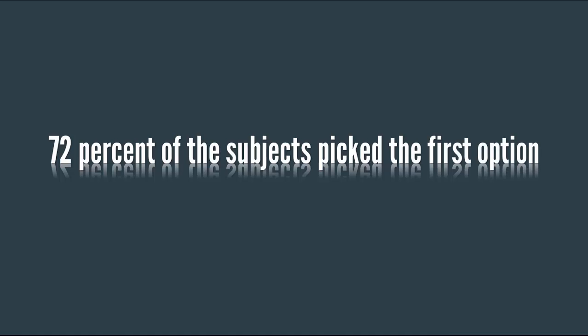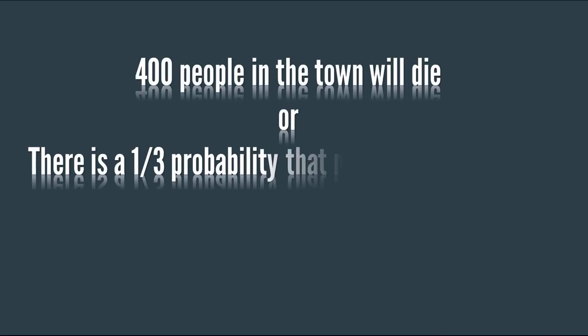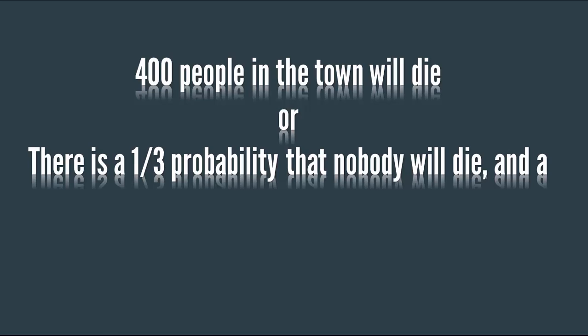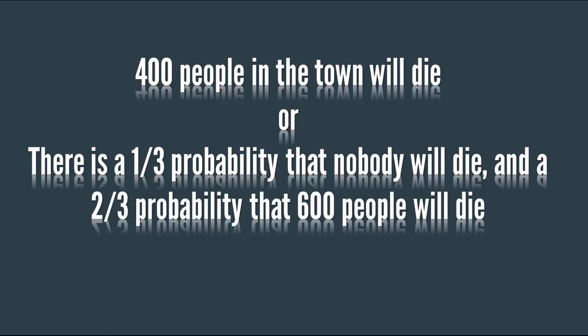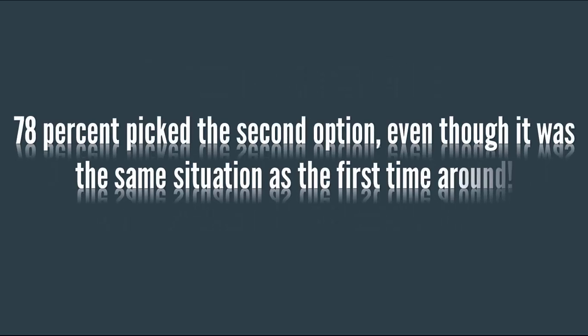Now consider the same scenario worded differently. 400 people in the town will die, or there's a 1/3 probability that nobody will die, and a 2/3 probability that 600 people will die. 78% of the subjects picked the second option in this case, even though it was the same situation as the first time round.